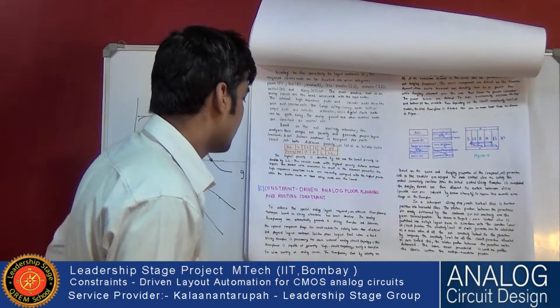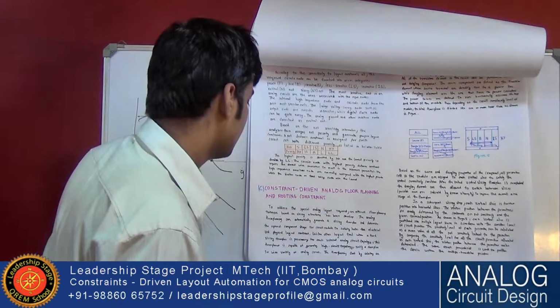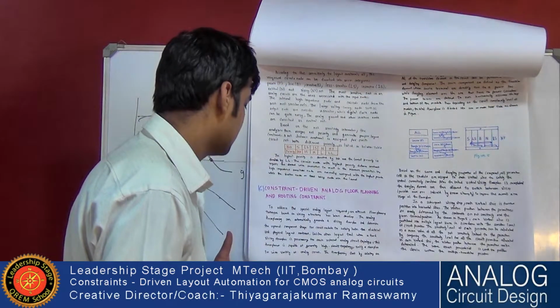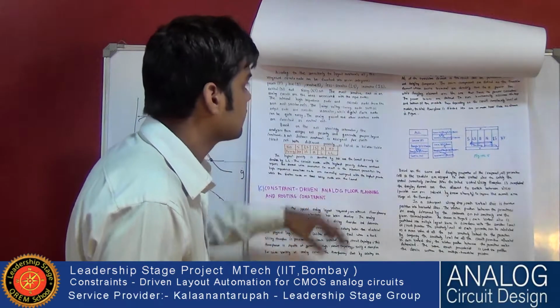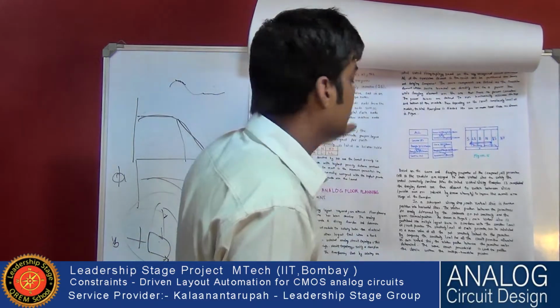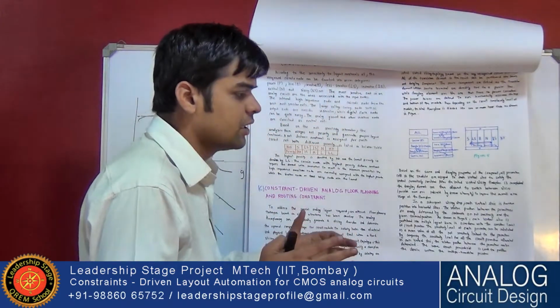Constraint to add equation. Floor planning means suppose I have to keep a group of circuits.